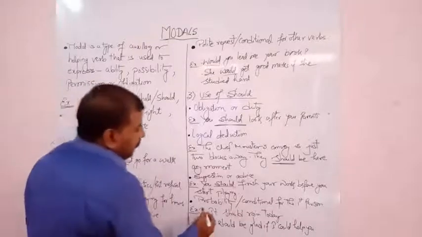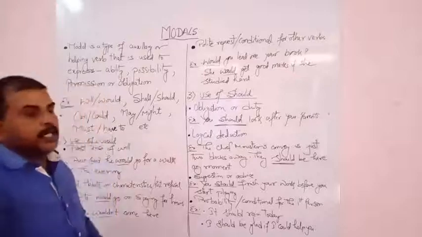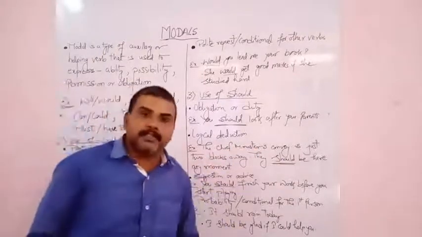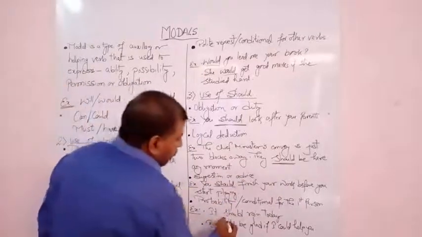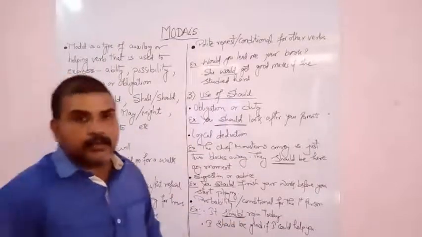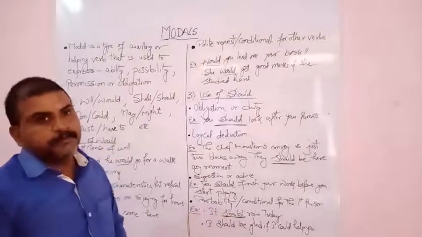Next, if any probability or condition for the first person is shown, then we use should. It should rain today. Should rain today denotes probability, a chance to rain today. Here we use should with the third person.